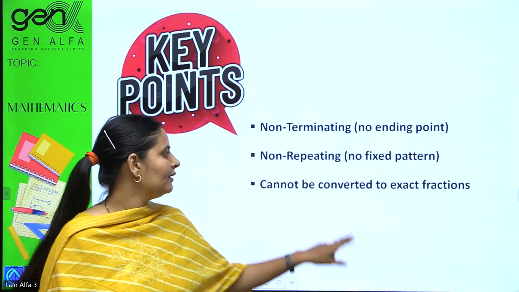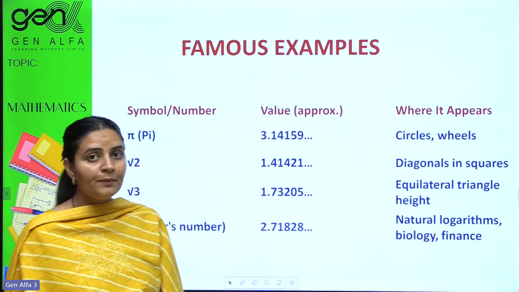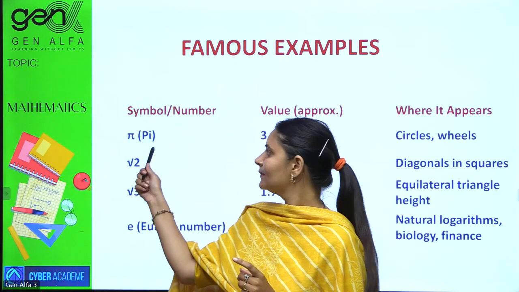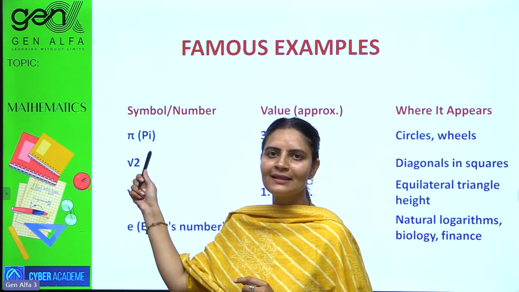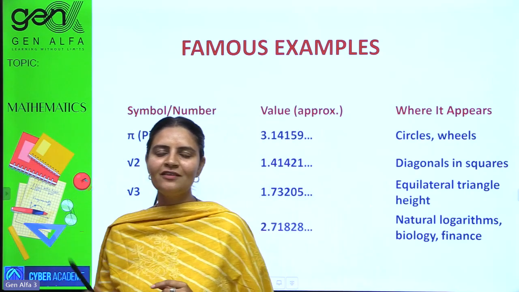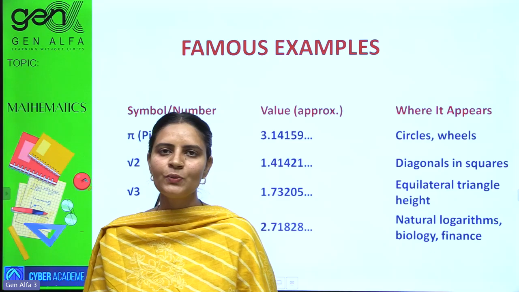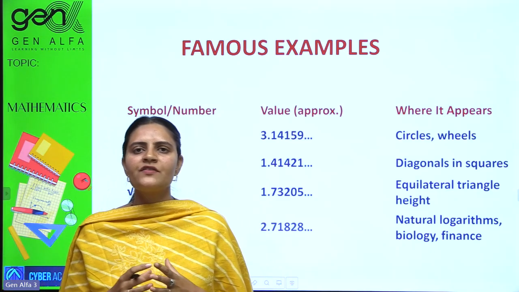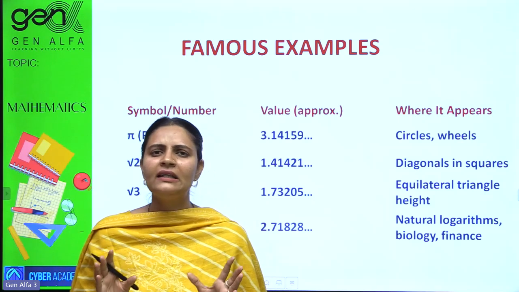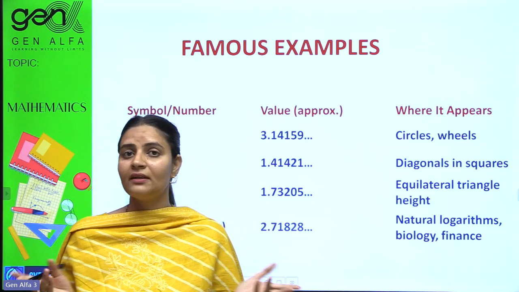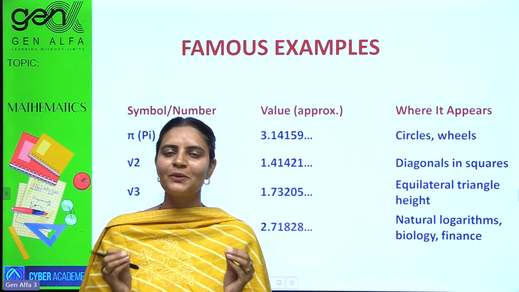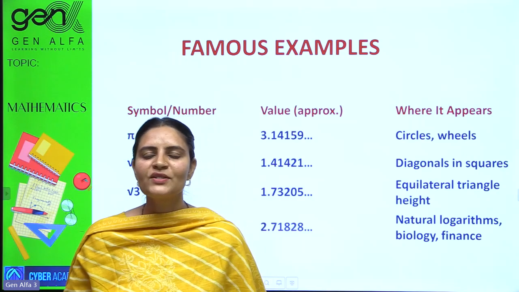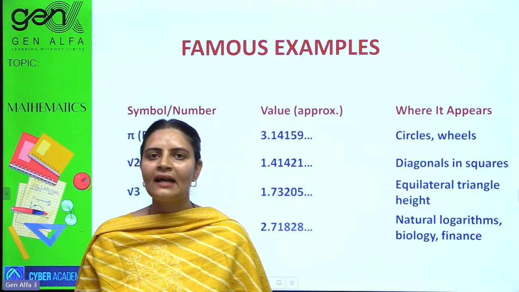Noted? Very good. So famous examples are there. Pi. Pi is an interesting example. While finding circumference, you use it: 2 pi r. Many mathematicians have spent their lives finding its value, but it never ended. Pi does not have any end. It keeps on going without any pattern. That's why it is counted as an irrational number.